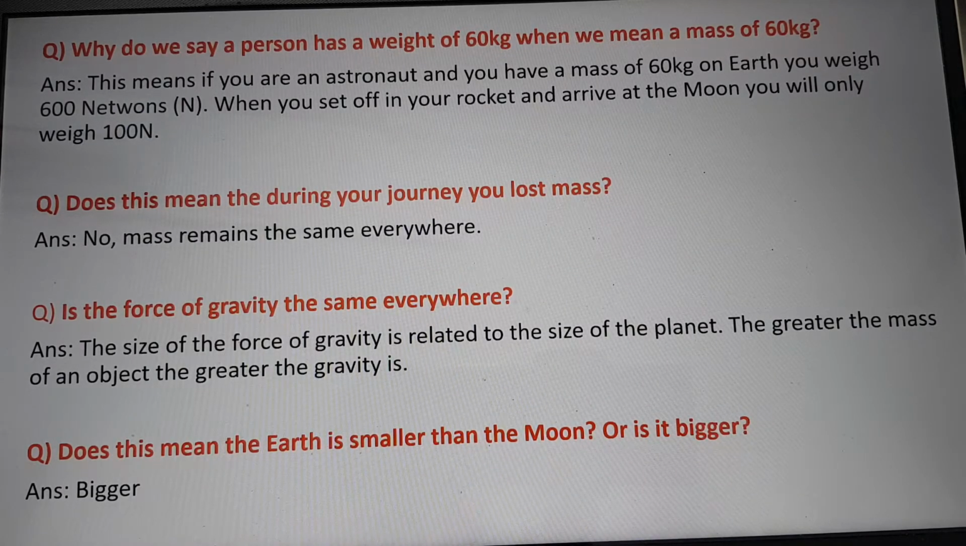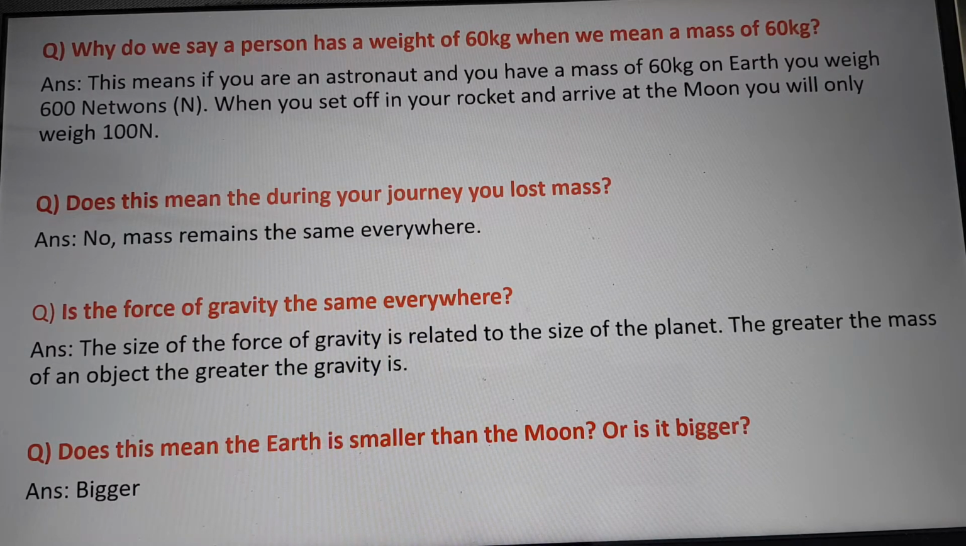It takes about 2 days to travel to the moon in a spaceship. It is not possible to lose weight so quickly. You cannot lose mass that quickly either. It must be the force of gravity that has changed. Is the force of gravity the same everywhere?